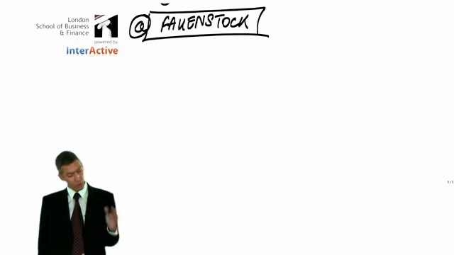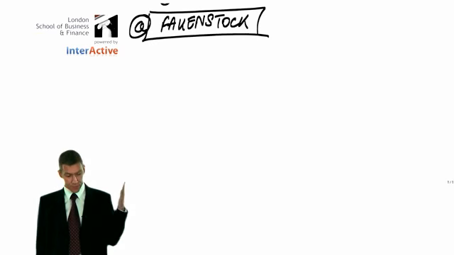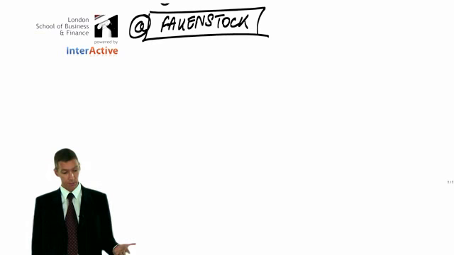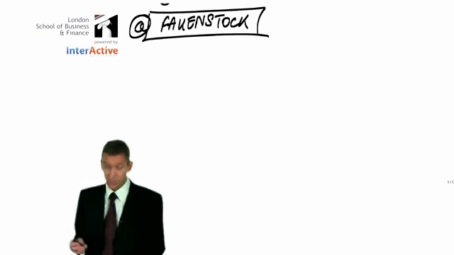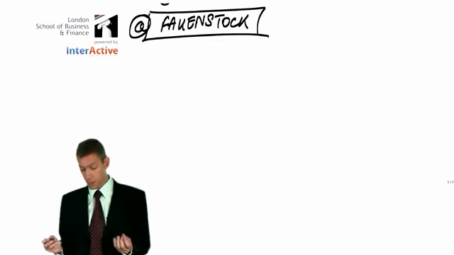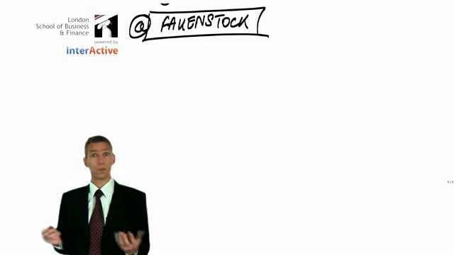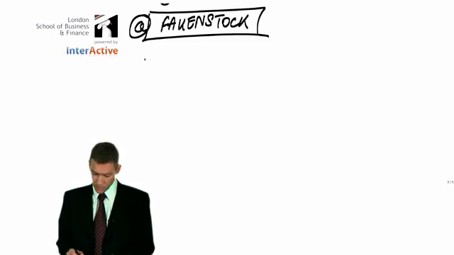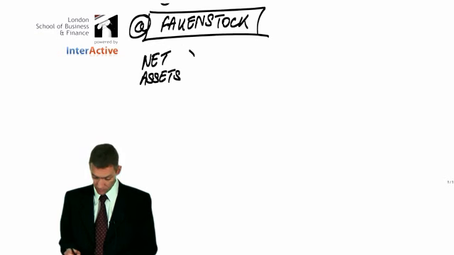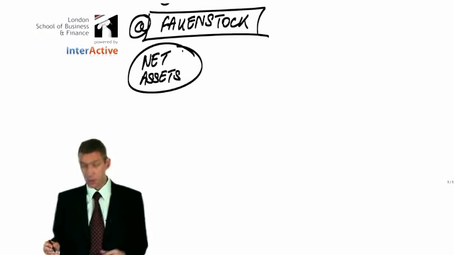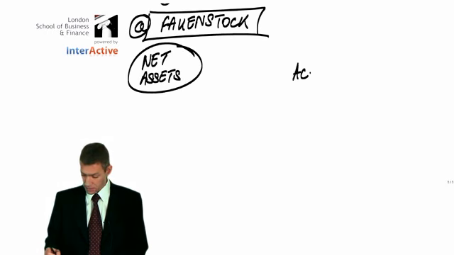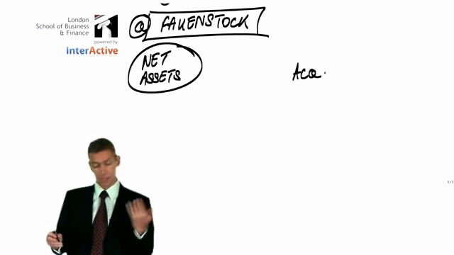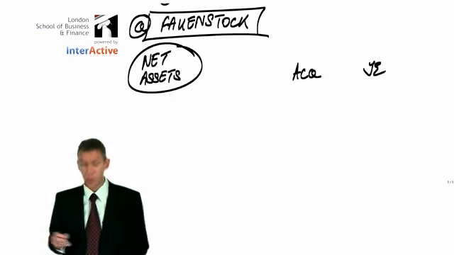Well, I don't think I want to really talk too much about that because it's not immediately obvious what's going to happen until you start to bash it out. So let's do that together. The first thing, in order to calculate goodwill, is that you need to do the net assets working, right? This net assets working never changes. It's still the same as the one that you did for PEDAL. So we need to know how big the net assets of the sub were at acquisition and are now at the year end.